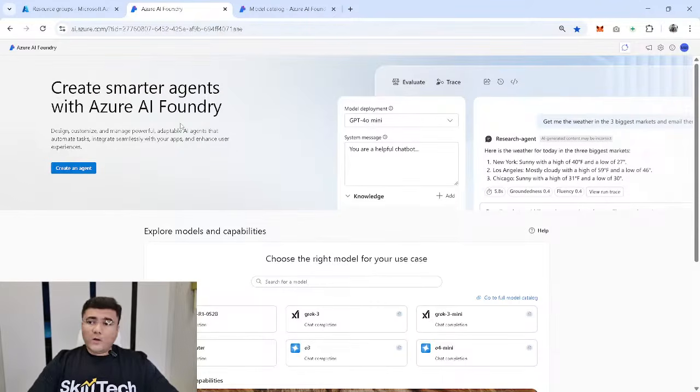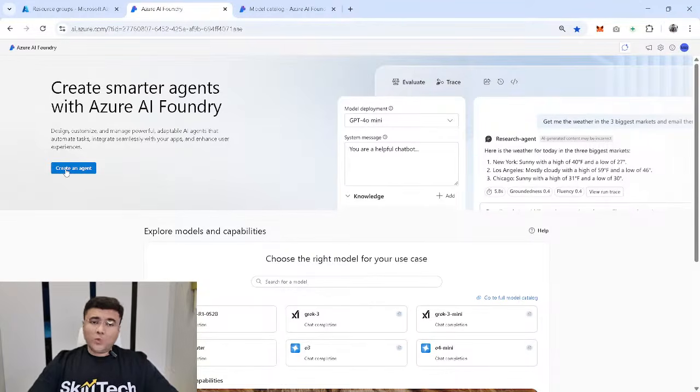Now, I'm going to do two things right now. In the first tab of my Azure AI Foundry portal, on the home page itself, there is a button called Create an Agent. When I click on Create an Agent, it's going to give me a pop-up where I can choose and customize my agent creation project first. I am going to start the creation of the project.